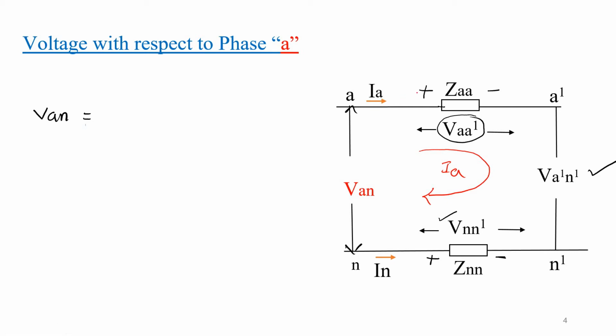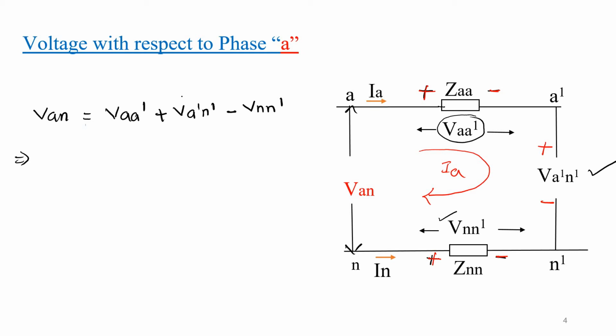Let us consider IA is entering. So I will mark it as a plus and minus, positive and negative. Here also I will mark positive and negative. Here already we have positive and negative. So now let us apply the KVL to this. So this will be equal to plus VAA dash plus VA dash N dash minus VN N dash.